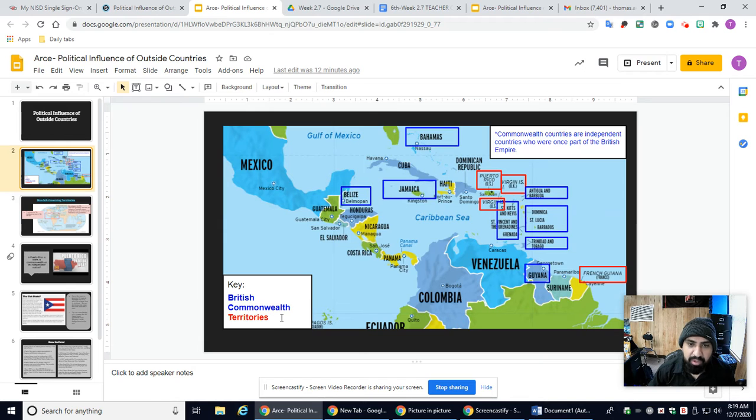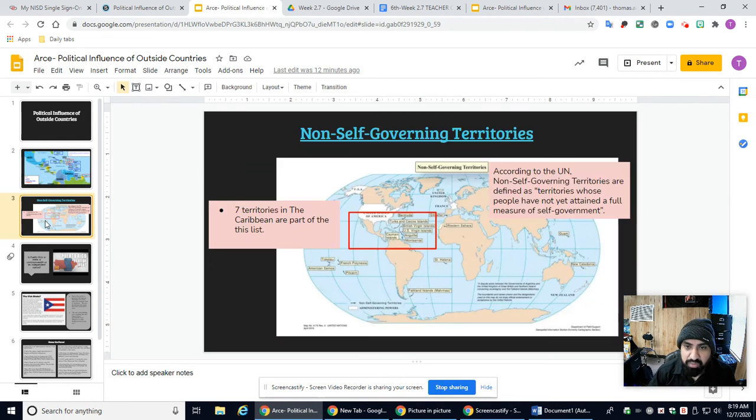So British Commonwealth, obviously, those indicate that they're under British control, somewhat British colony, right? Then you have red, which are territories, where they're territories of or a part of those regions. And these are still the case for a lot of them even today, as far as having those influences.